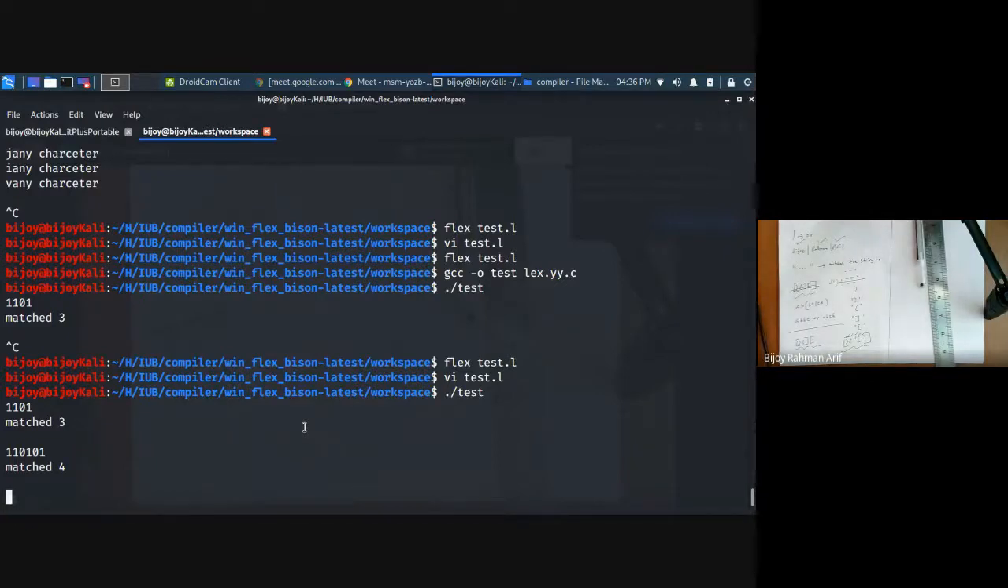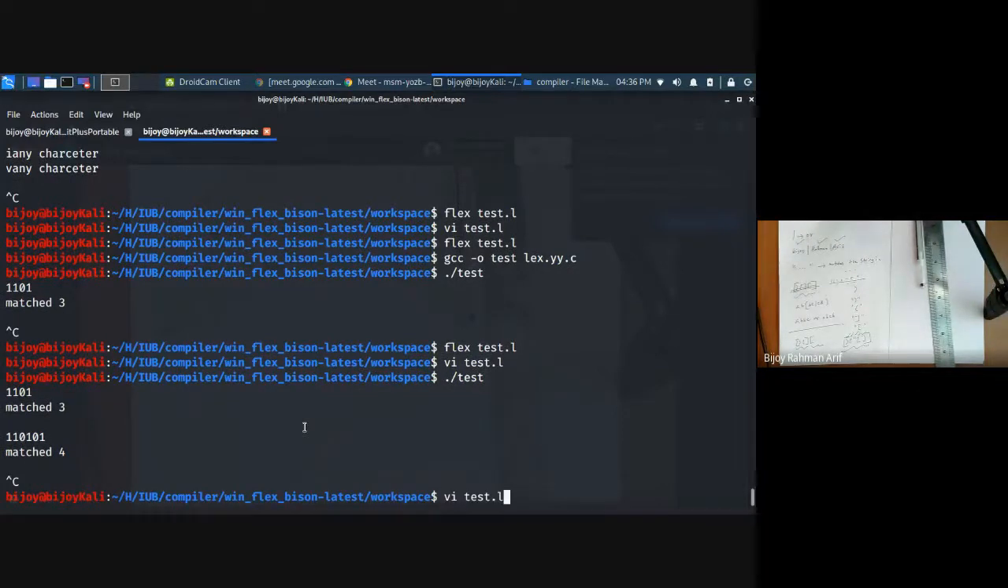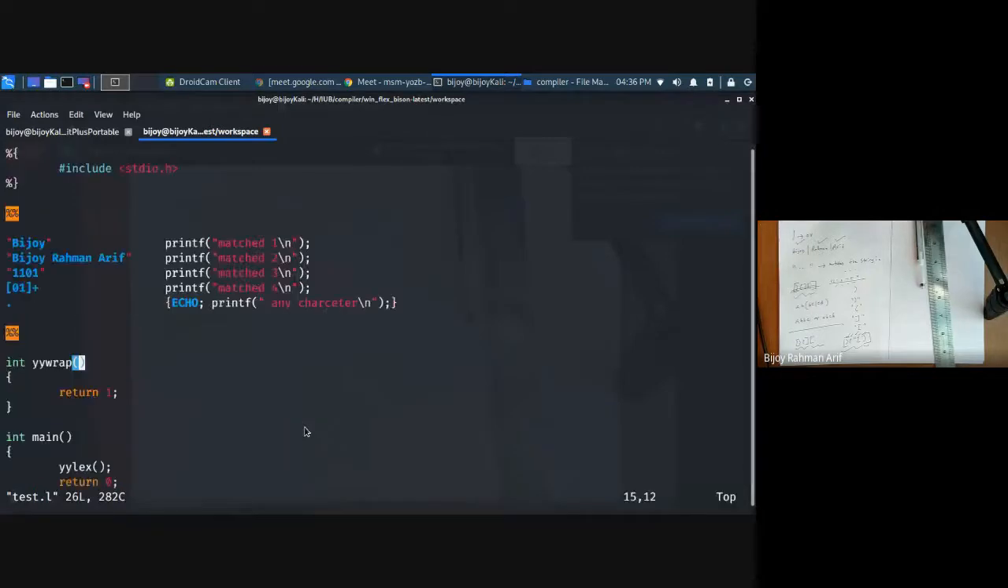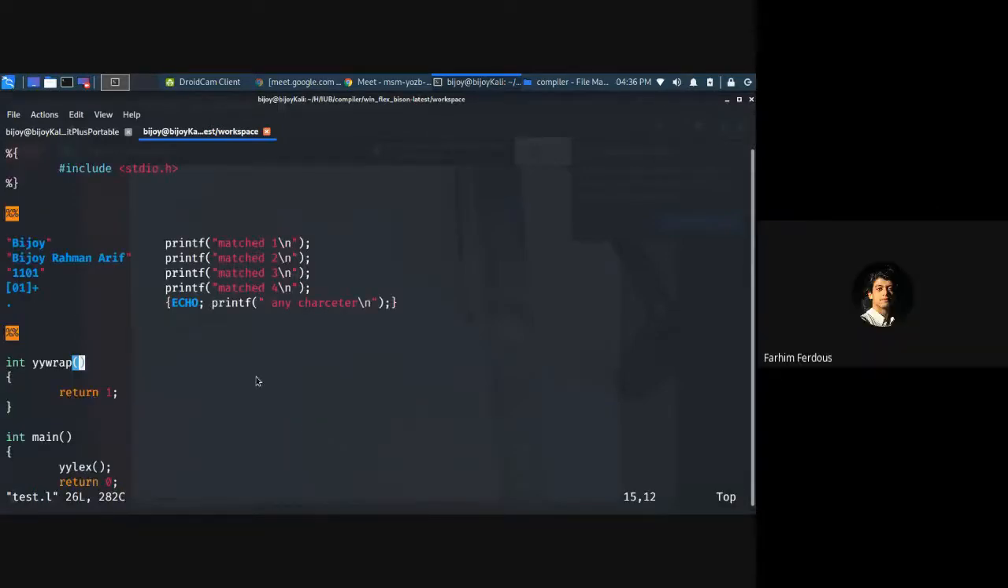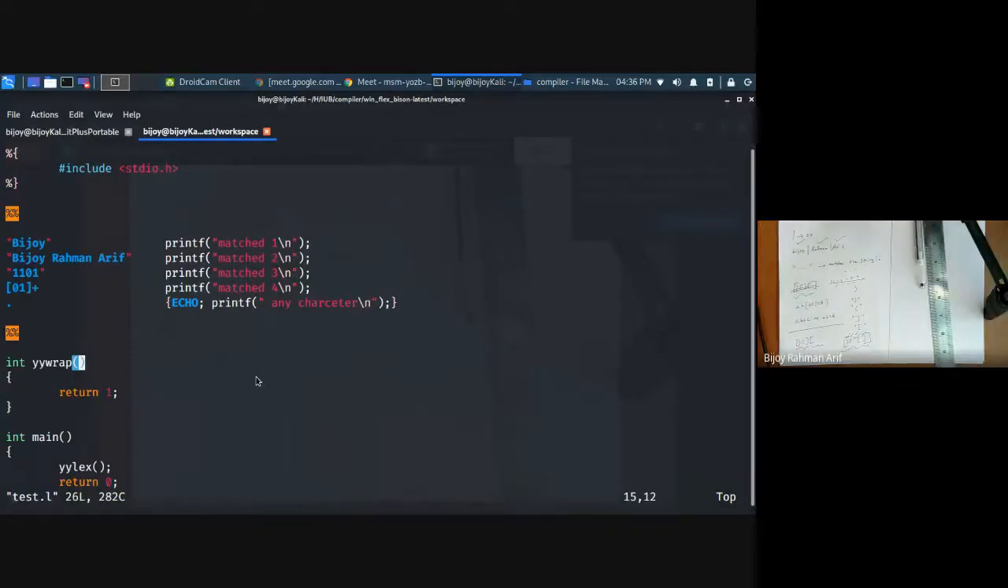So that's it. Did you get it? Yes. You get it or not? Yes, sir. 01 plus. So I can match 1101 then 01 all together. So that's why I'm going to match 4.